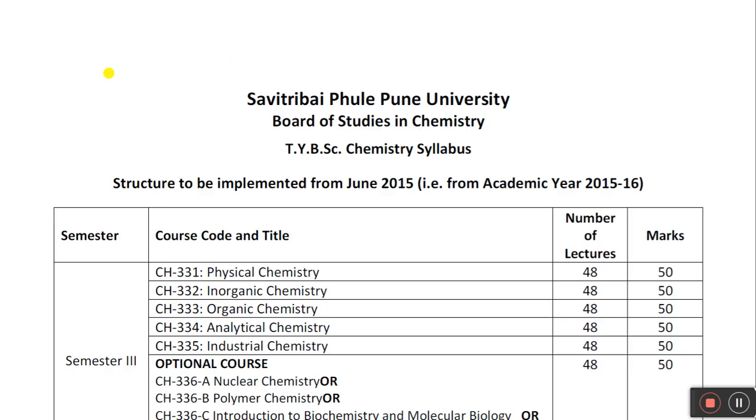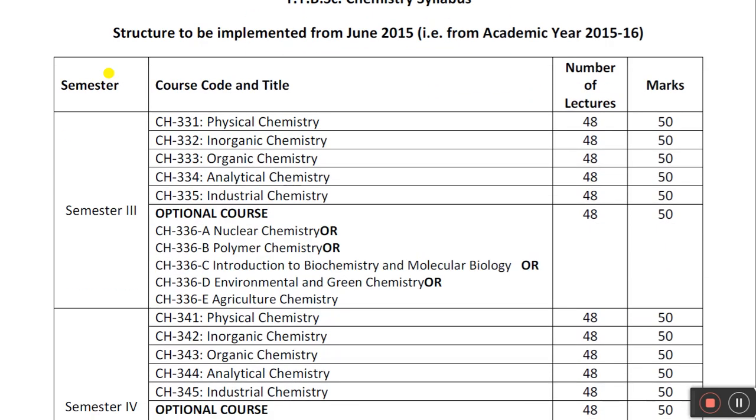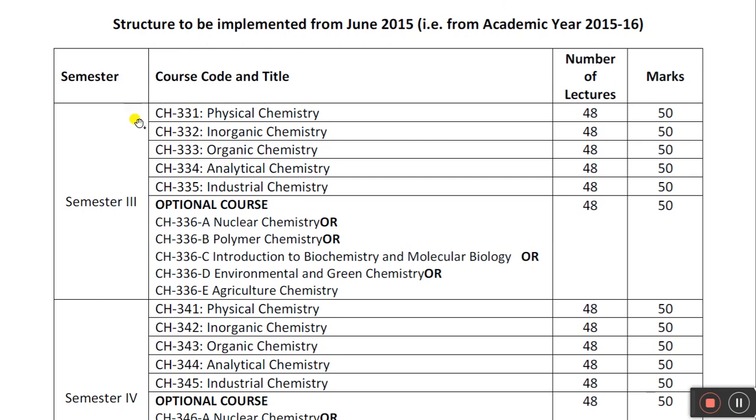Now coming to the syllabus point of view, we have 5 compulsory courses, and 1 course is optional. Out of the optional ones, you need to choose one. So here we have chosen environmental and green chemistry.